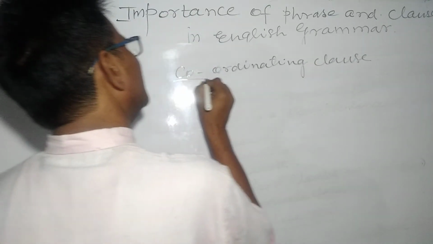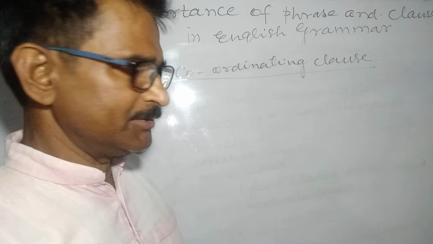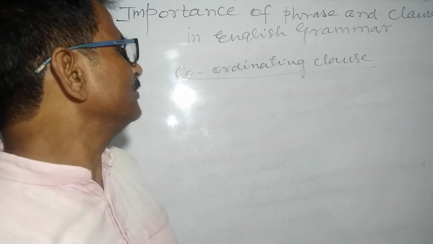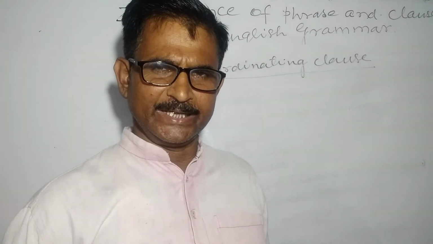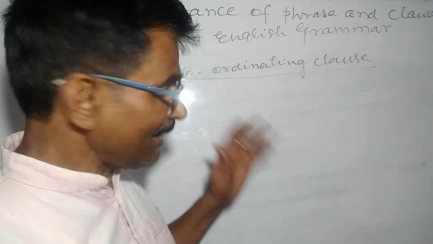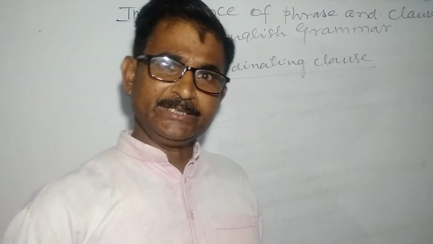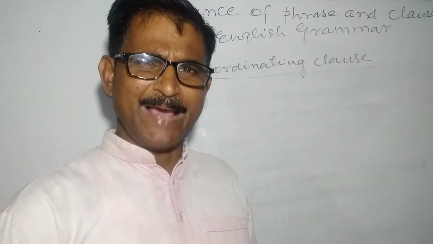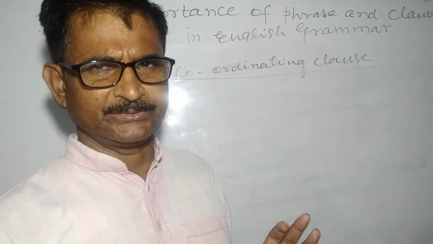Now this clause is separate from the principal and subordinate clause. Coordinate clause is one of the clauses that is separate from the principal and subordinate clause. This clause only mentions two or more than two sentences, right?